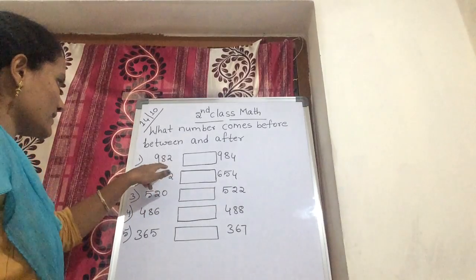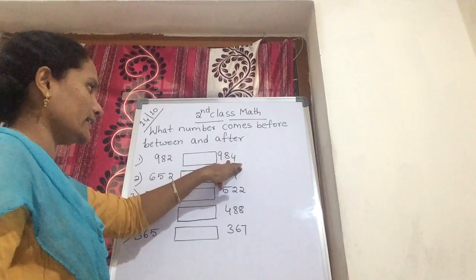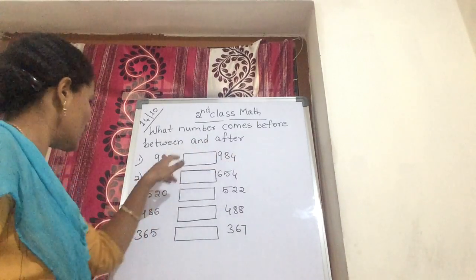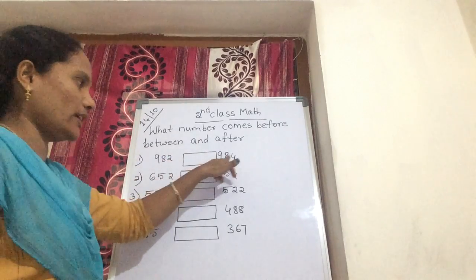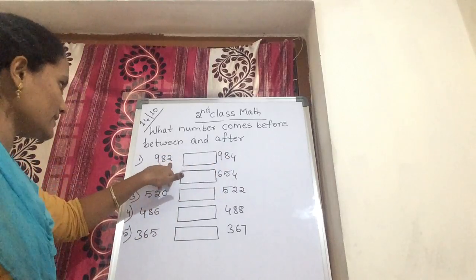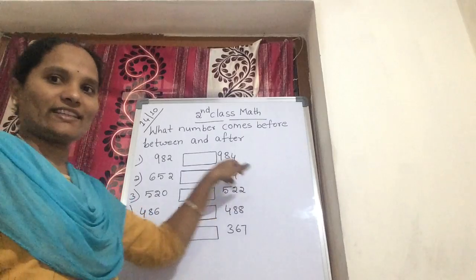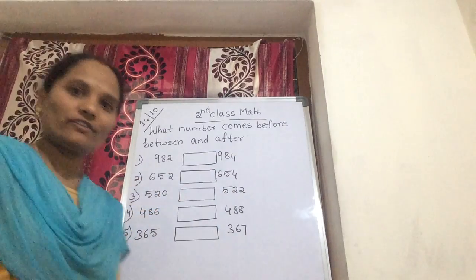Now tell me children, 982 and 984. What is between these two numbers? Here 98 is the common in both. In ones, here 2 is there, and here in ones 4 is there. Tell me children, 2 after what comes?